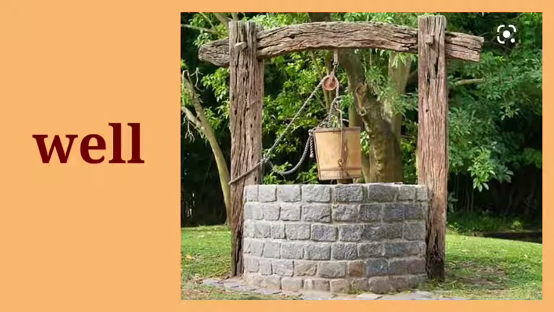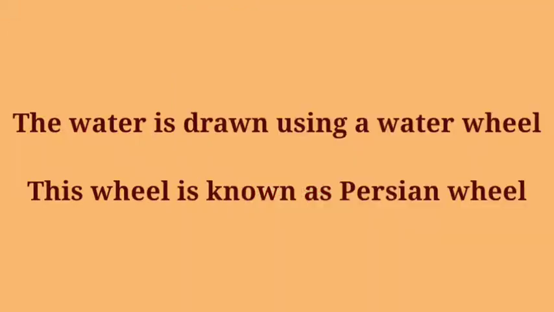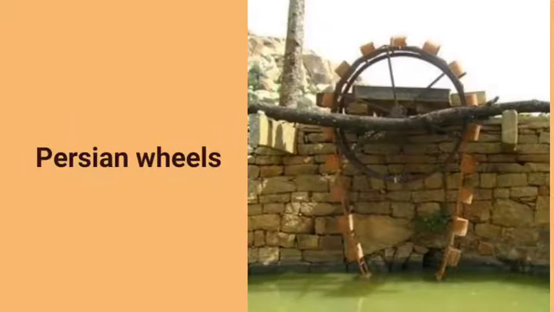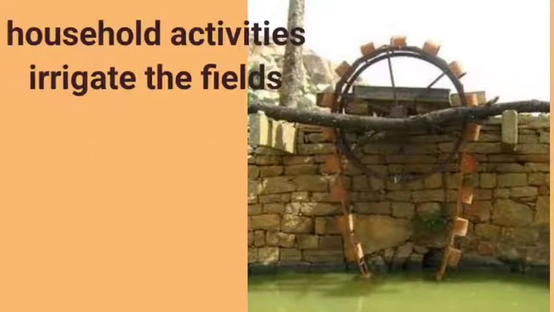You all know that in villages, people dig wells to bring the underground water to the surface. The water is drawn out using a water wheel, which is also known as a Persian wheel. This water is used for household activities and to irrigate the fields.